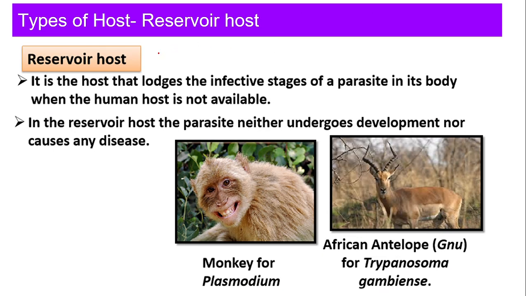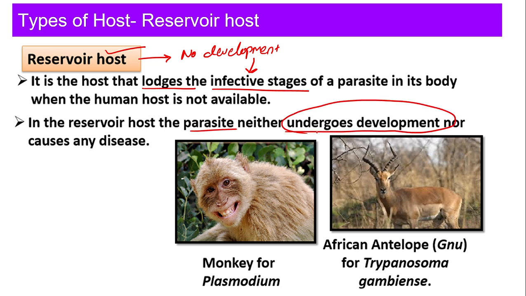And the last one, reservoir host. It is the host that has the infective stage, but no development of infective stage occurs over here. That's why reservoir host is never being infected. Okay, it is just the carrier of it. It is only going to have the infective stage, but that infective stage is never going to harm the host. Correct? Now, in the reservoir host, the parasite neither undergoes development nor causes any disease. So since there is no development over there, they are not going to cause disease in the host reservoirs, right?